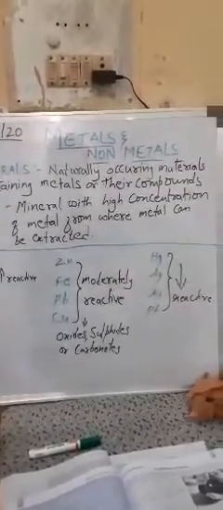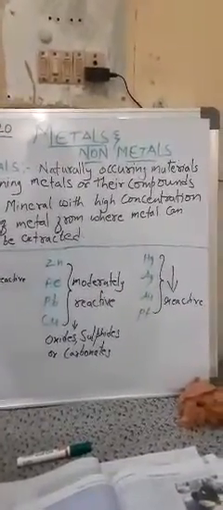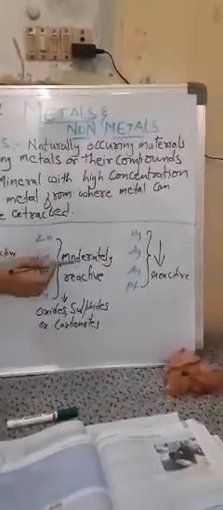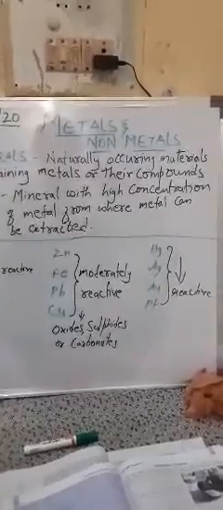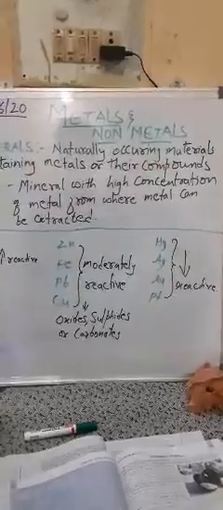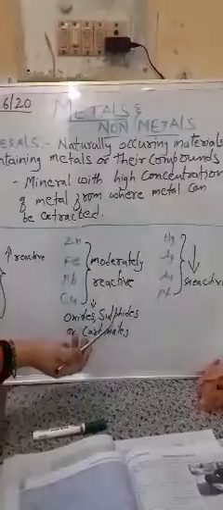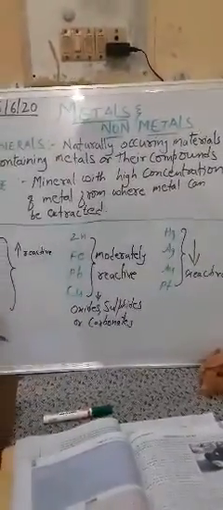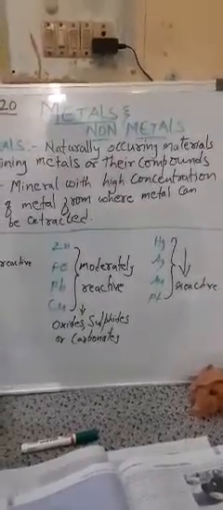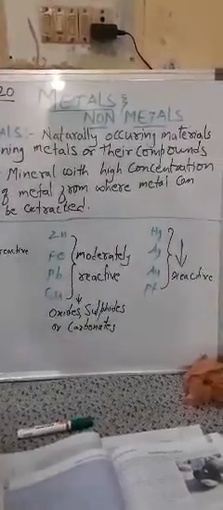Coming to the moderately reactive. This begins with zinc, iron, lead and copper. Copper we can also place under the least reactive category. These are moderately reactive. That means they are also not found in the free state, but they are found in selective compound states. What are the selective compound states? Maybe in the form of their oxides, maybe their sulfides, or maybe their carbonates. So if I have to extract the highly reactive metals or the moderately reactive metals, I have to extract them from their compounds.